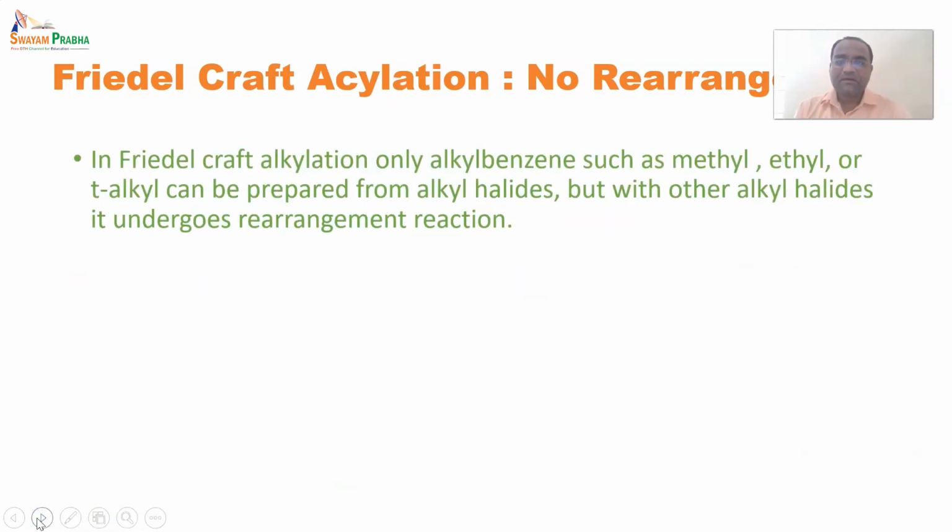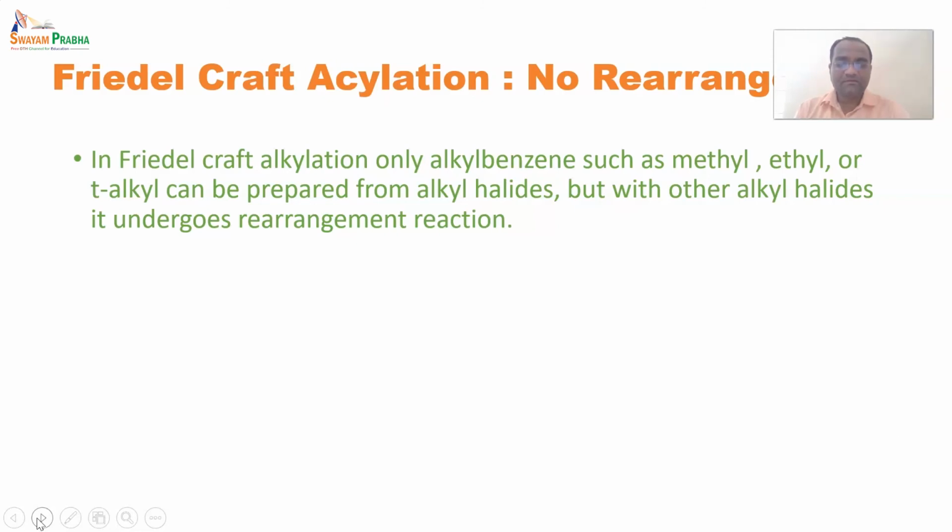In Friedel-Crafts alkylation, only alkyl benzenes such as methyl, ethyl or tertiary alkyl can be prepared from alkyl halides. But with other alkyl halides, it undergoes a rearrangement reaction.